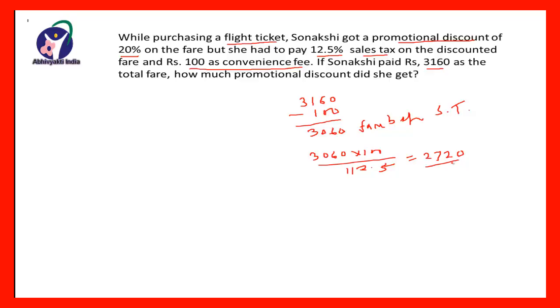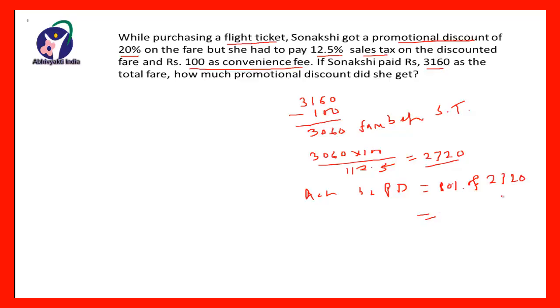Now on this, the promotional discount still we have to consider. So the promotional discount is 20%. It means what is actually charged, 80% is charged. So the actual fare before promotional discount, that will be what? 20% is discount. It means the actual fare will be 80% of 2720.